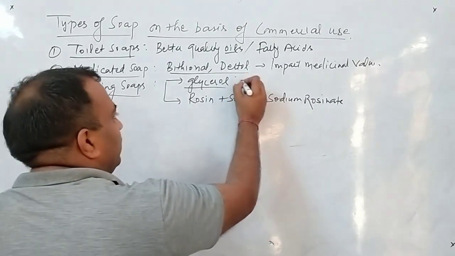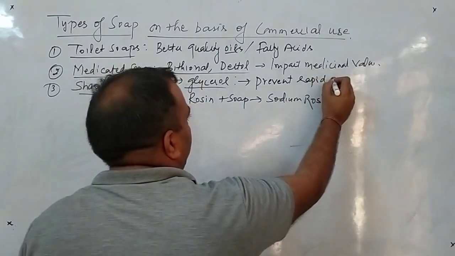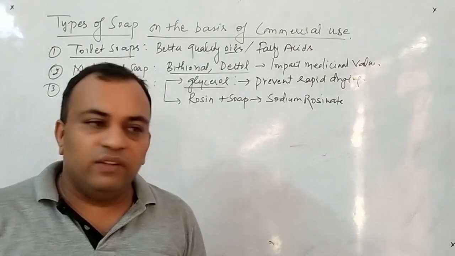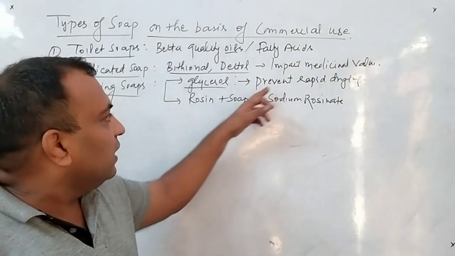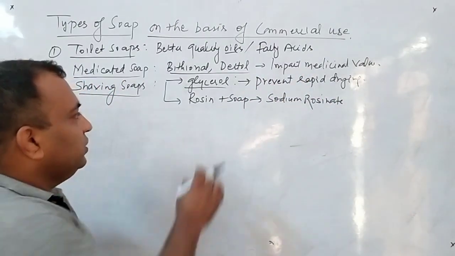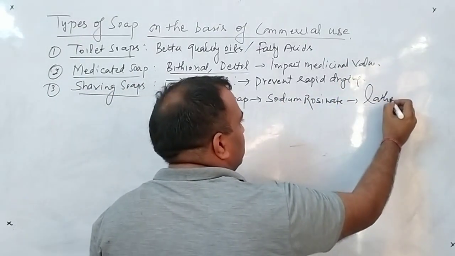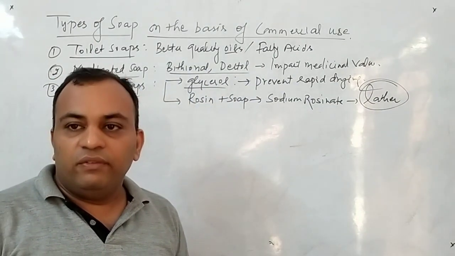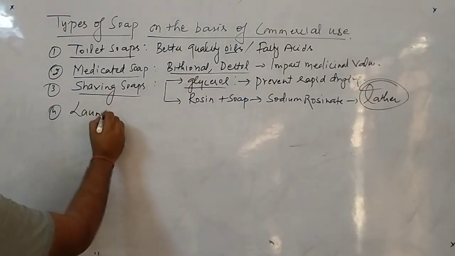Now what is the purpose of glycerol? Glycerol prevents rapid drying. If the shaving soap dries very fast, then there is no use, so this prevents rapid drying. And what is the function of rosin? Rosin with soap forms sodium resinate, which develops lather, which is the main part of shaving soaps. The next is laundry soaps.